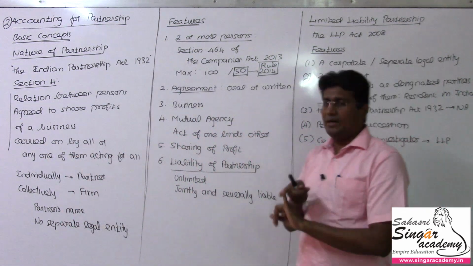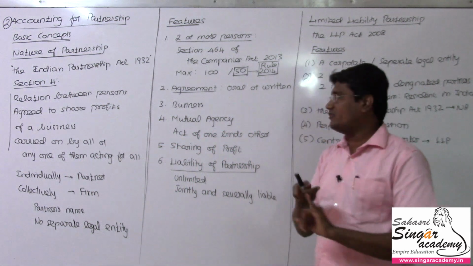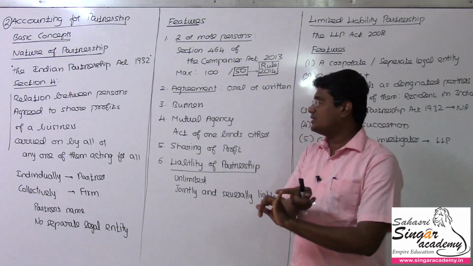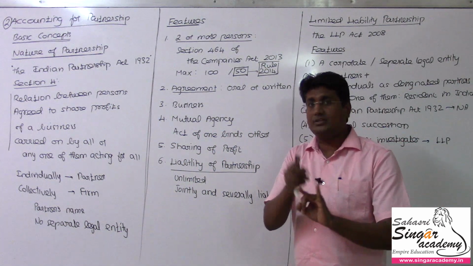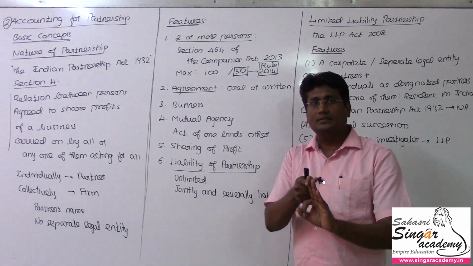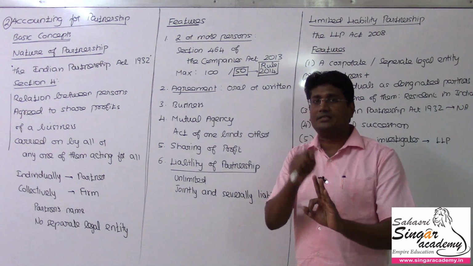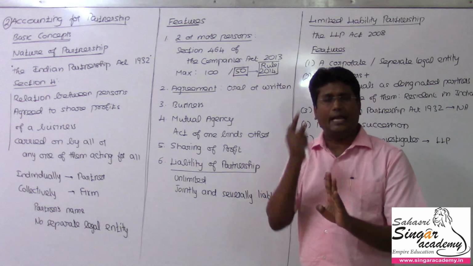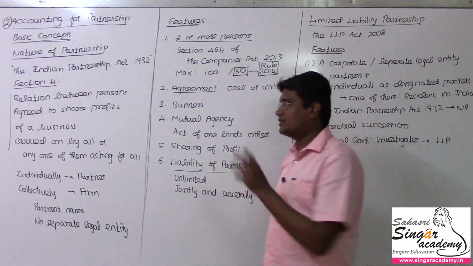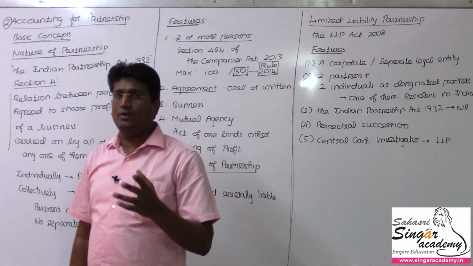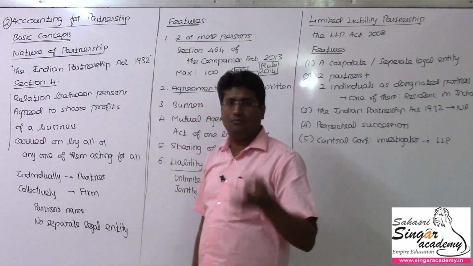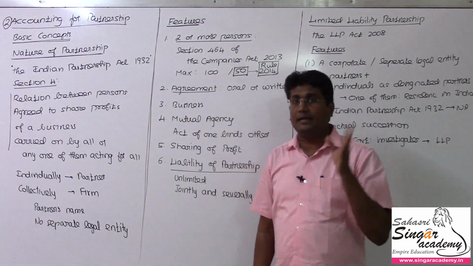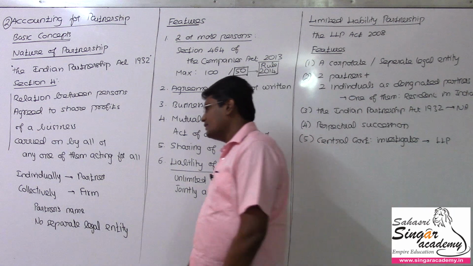So in the case of partnership, you need to understand the meaning first of all. Relation between the persons agreed to share the profits of a business, carried on by all or any one of them acting for all. These are the 4 elements you need to keep in mind as per the definition of section 4 under the Partnership Act 1932.